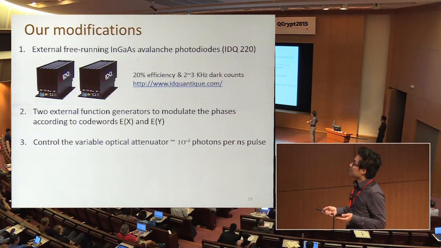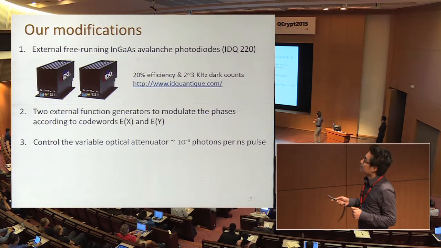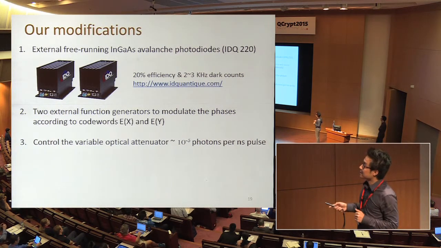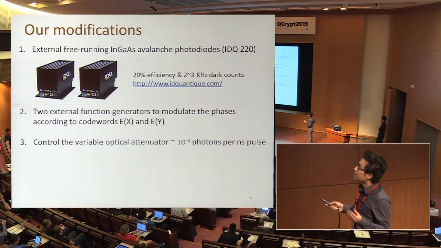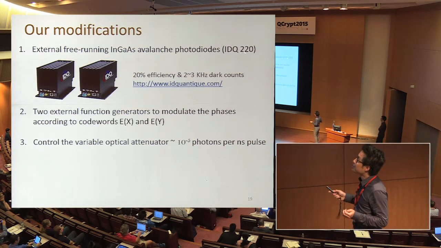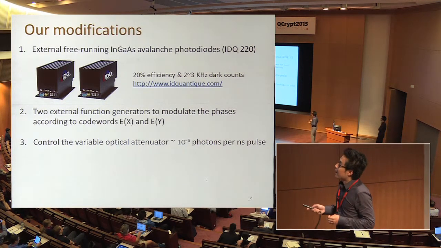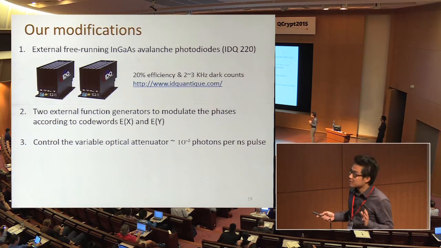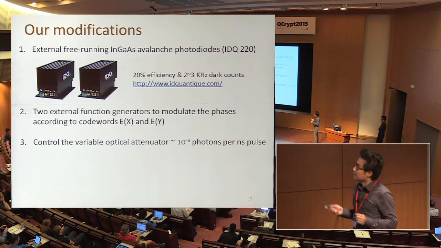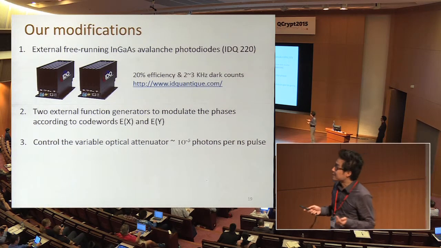So here I will talk about our modifications. First, we replace the detector with 2 external free-running detectors. It's still from ID Quantique, it's IDQ 220, and it has about 20% efficiency and 2 kilohertz dark count, which exactly falls in our numerical simulation.